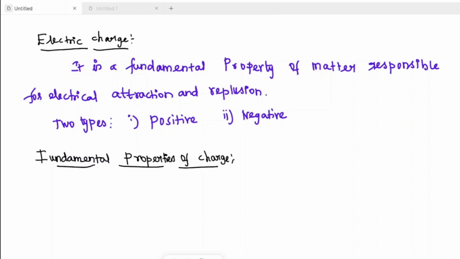One is additivity, then conservation of charge, and another one is quantization of charge. So the first one is additivity, the second one is conservation of charge, and the third one is quantization of charge.